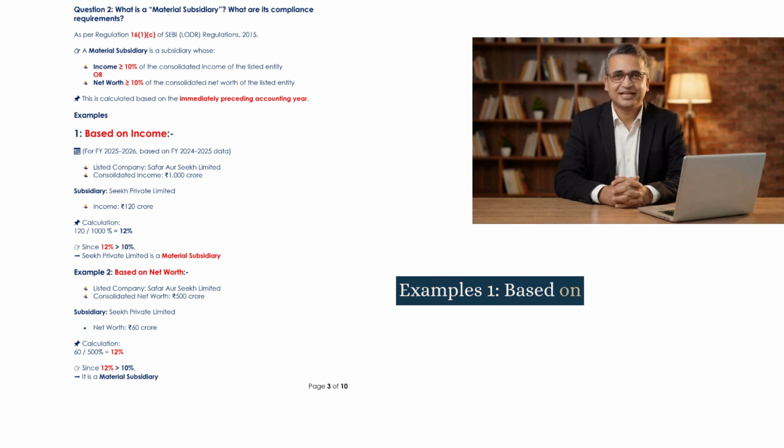Example 1. Based on income. For FY 2025-2026, based on FY 2024-2025 data, listed company Suffer or Seek Limited has consolidated income of 1000 crore rupees. Subsidiary Seek Private Limited has income of 120 crore rupees. Calculation: 120 divided by 1000 equals 12%. Since 12% is greater than 10%, Seek Private Limited is a material subsidiary.